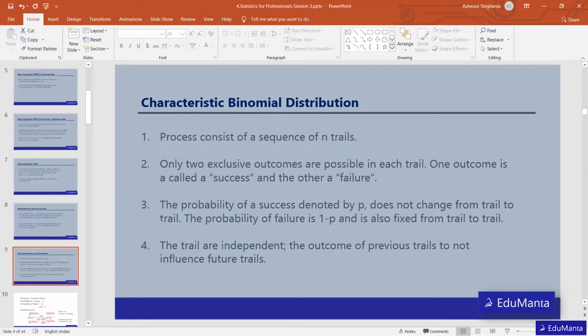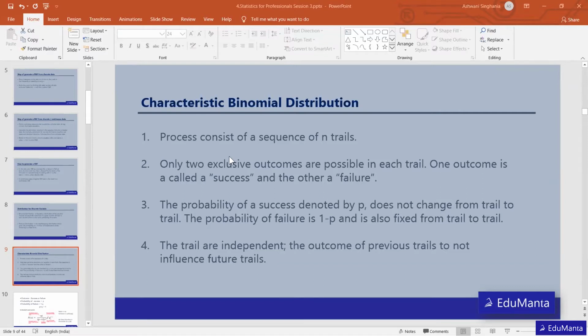So these are the characteristics of the binomial distribution. A binomial distribution consists of a sequence of n trials. For example, if I am going to toss a coin a number of times, there are a number of trials. Say I tossed a coin 10 times, and the possible outcome can be either tail or head. If I say I want head on top, that defines my success.